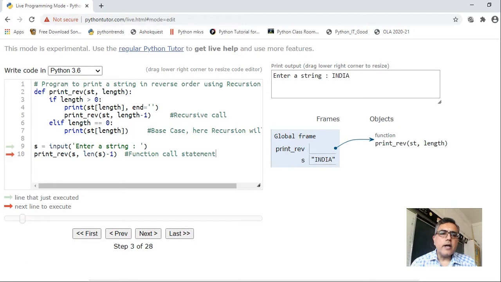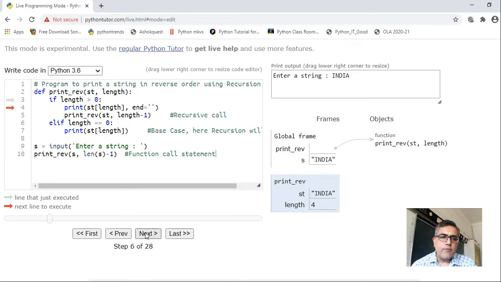Now it has called print_rev. It has called this function with what values? With the value India, the value of S is India now. Then the length of S will be what? The length of S, INDIA, is 5, minus 1, that is 4. So how is this function called initially? India and 4, right? See here, S is India, length is 4. Okay, now it will execute this function.